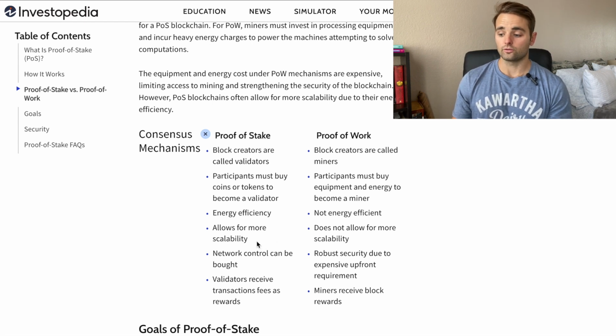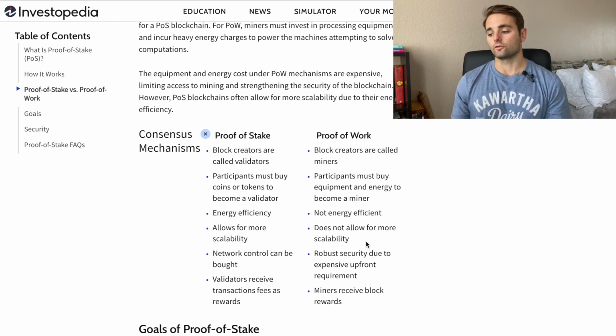Proof of stake allows for more scalability, whereas for proof of work, it does not allow for more scalability. Proof of stake network control can be bought, and for proof of work, robust security due to expensive upfront requirement, which is the equipment necessary and the energy required to be a miner in the network. For proof of stake, validators receive transaction fees as rewards, whereas for proof of work, miners receive block rewards.